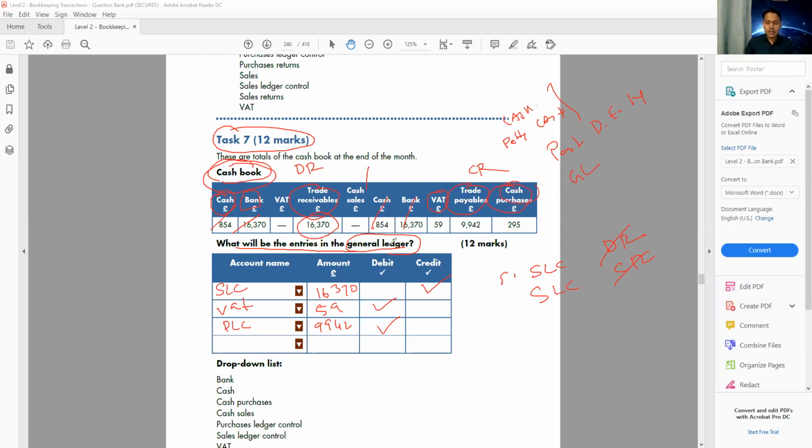Then the last one I have cash purchase. Cash purchase, that is 295 and is expense as debit. So remember, be very careful with this question. It's a 7 marks question, easy question, but tricky question. If you don't understand it, you might lose all the marks. So make sure you take this question very carefully, especially for the cash book.